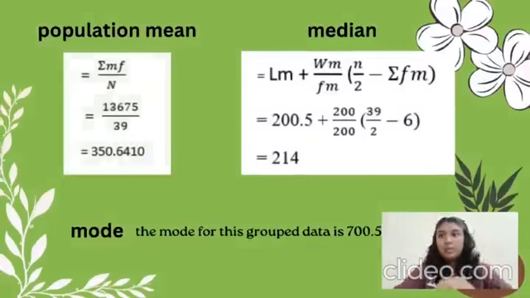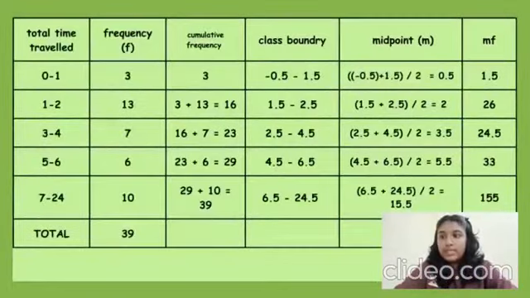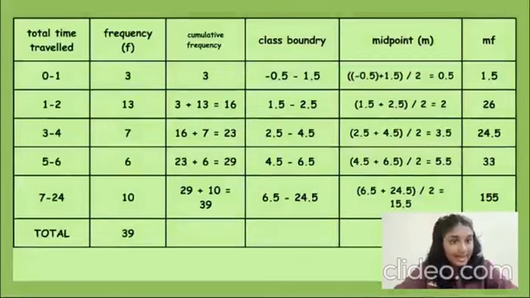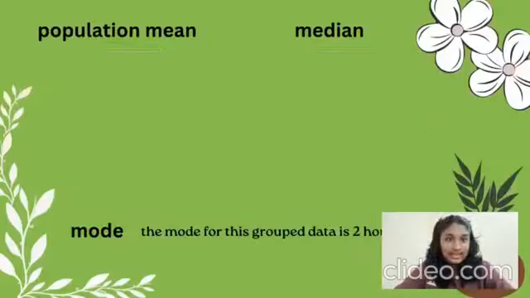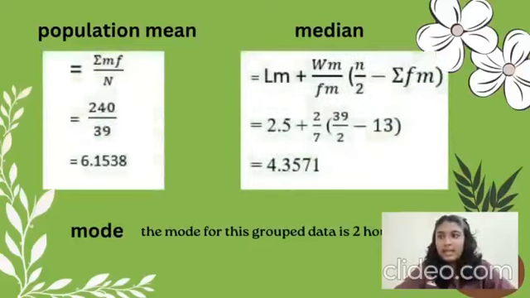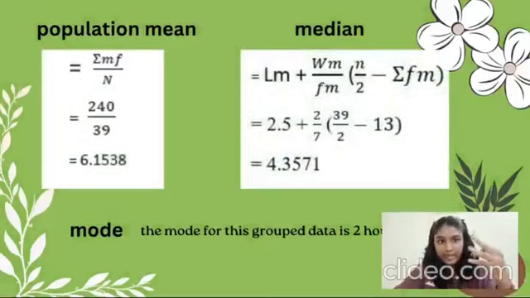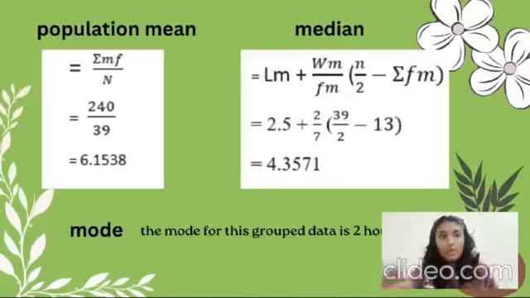There are two more tables, which is about total time traveled by students. We will use the same method that we used for the first table to calculate the mean, median, and mode. And this is the calculation. It's the same method. I just did it for 3 tables. We did total distance, total cost, and total time traveled. So we are going to use the same method to calculate all these 3 tables. We make a table, we already get the values, and then we use the formula to get the answers.